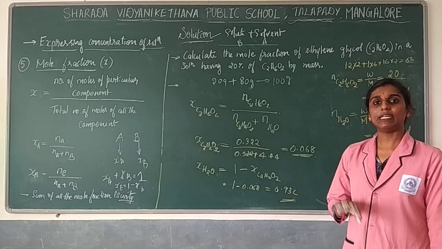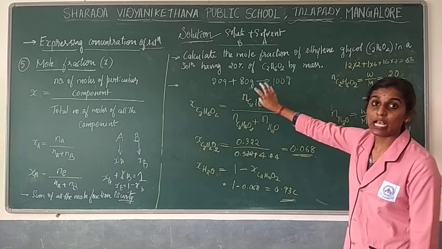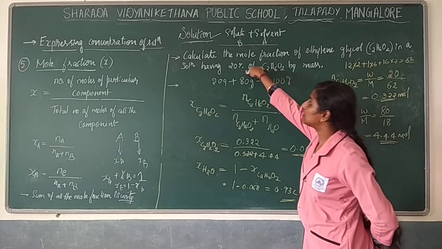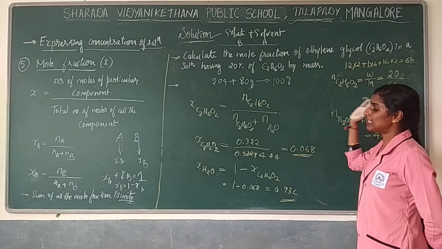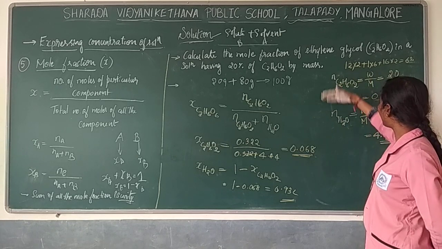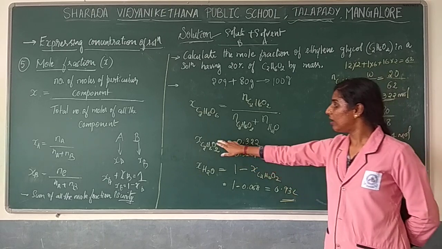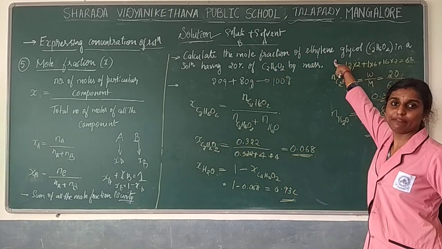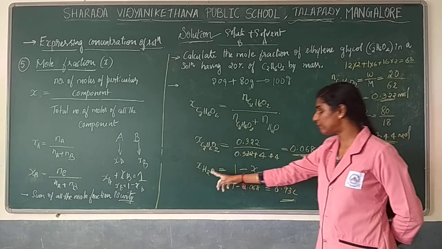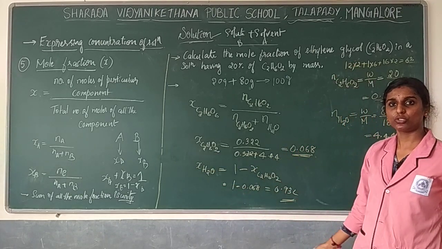So remember, when it will be asked for 3 marks, they will never give the number of moles directly. They will give either percentage or grams. Okay, so direct substitution into the formula by finding this. Substitute and you will get the mole fraction of both. In the question they have asked to calculate the mole fraction of only the ethylene glycol, but you have to calculate the mole fraction of water also. So both here you are supposed to find out.